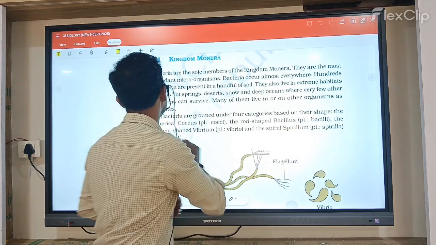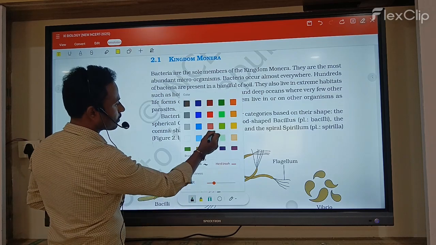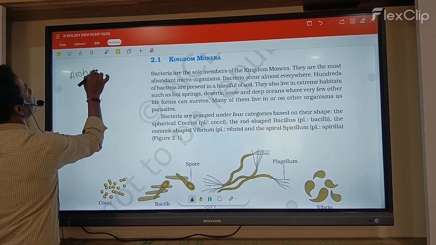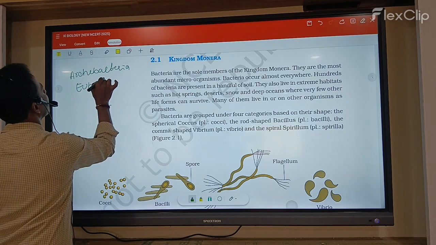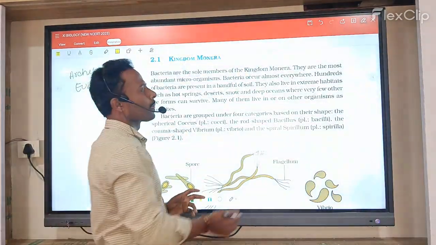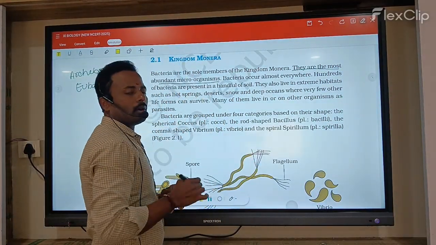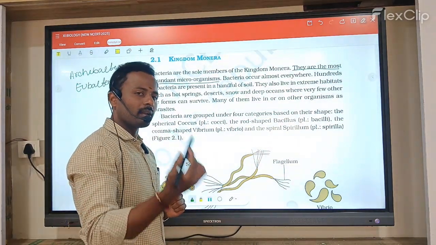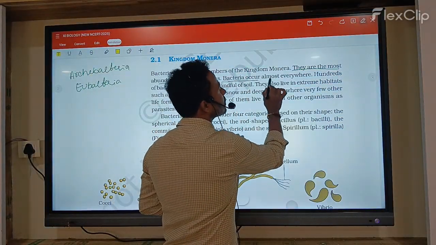They are either eubacteria or archaebacteria. Either archaebacteria or eubacteria are present. They are the most abundant organisms on the earth because they are completely adaptable. Bacteria are helpful to humans, and some are also harmful to humans. And bacteria occur everywhere.